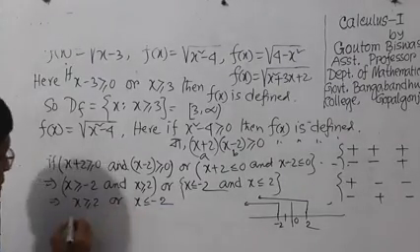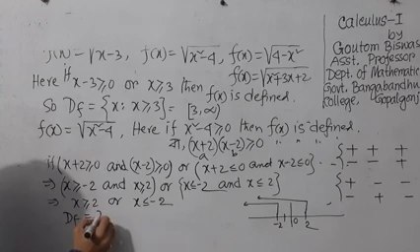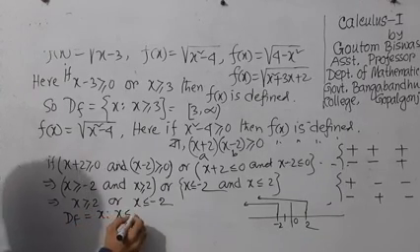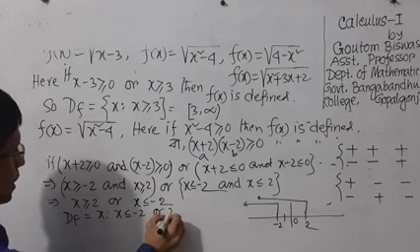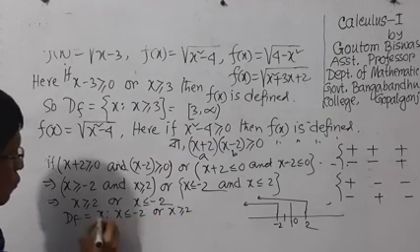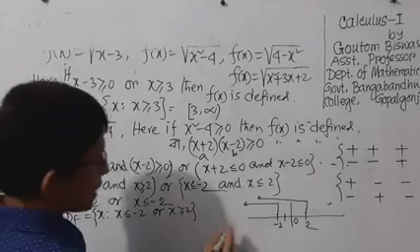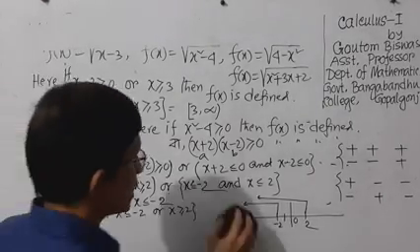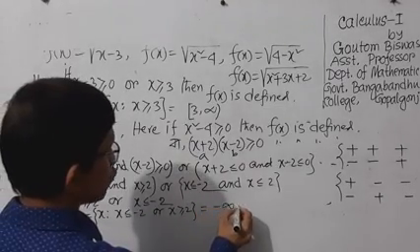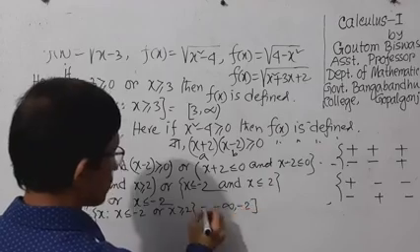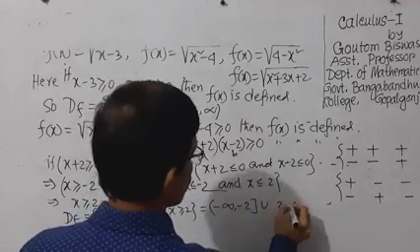So the domain of the function will be x such that x less than or equal to minus 2 or x greater than or equal to 2. It can also be written as minus infinity to minus 2, union 2 to infinity.